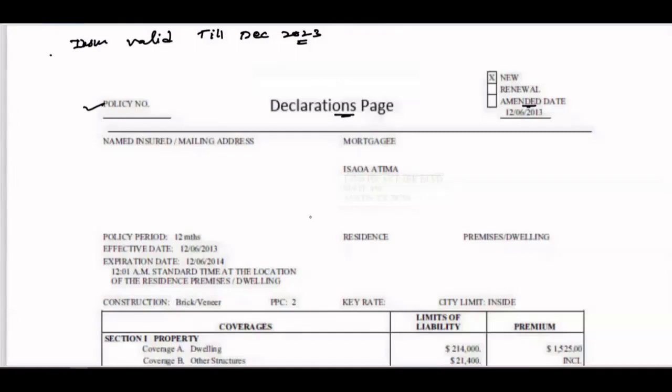Okay, now the next is named insured and mailing address. Named insured means the person who is being insured, and his mailing address. So here you will find the borrower name and his mailing address. Very good. The mortgagee. Who is the mortgagee? The lender, who is giving the loan.